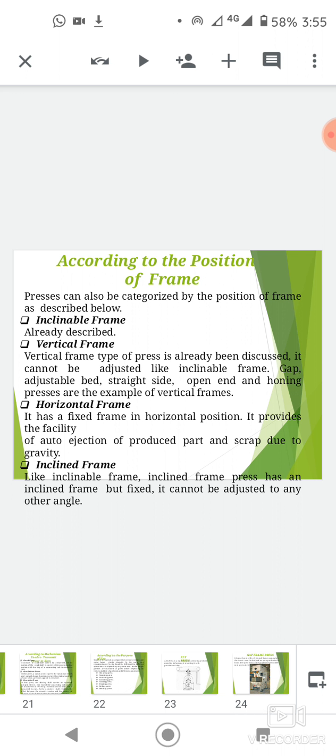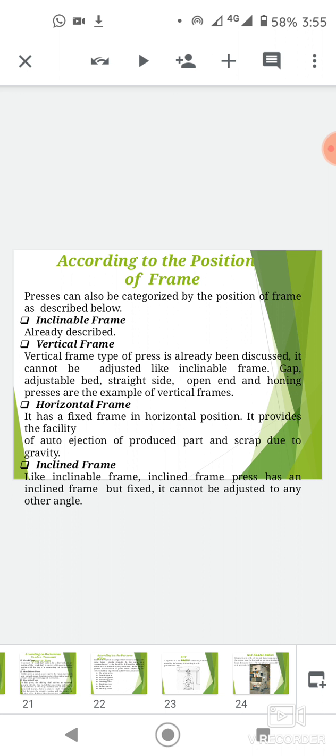According to the position of the frame, presses can also be categorized as inclined frame, vertical frame, or horizontal frame. First one is the inclined frame. This type of press has an inclined frame but it is fixed. It cannot be adjusted to any other angle.